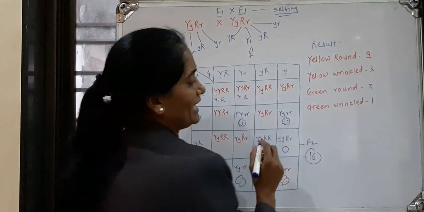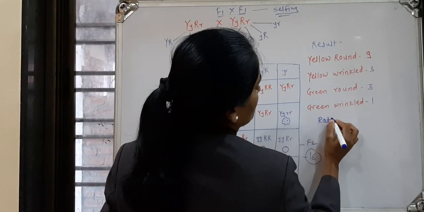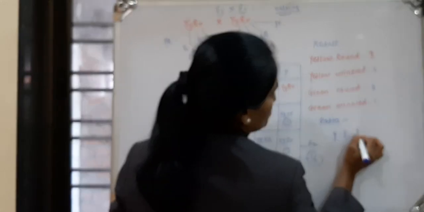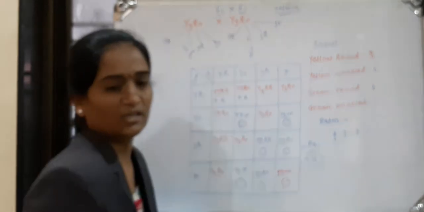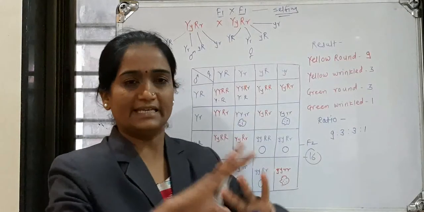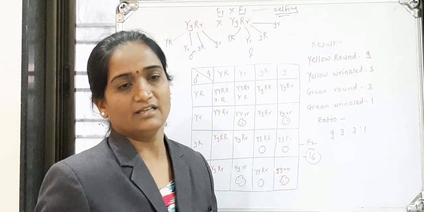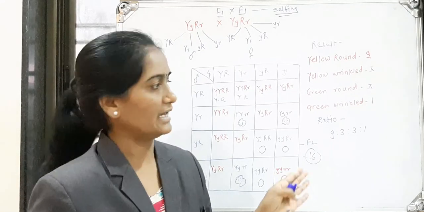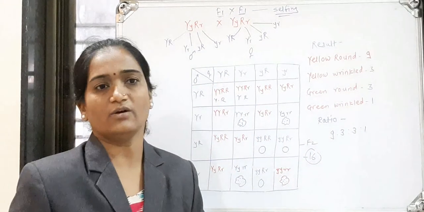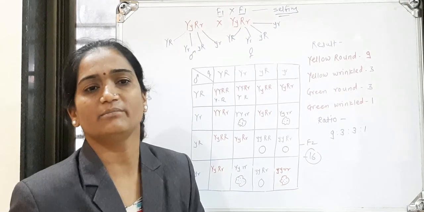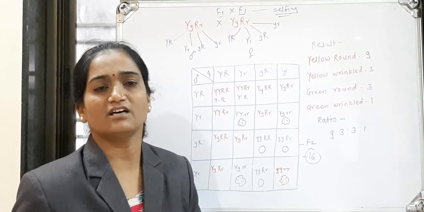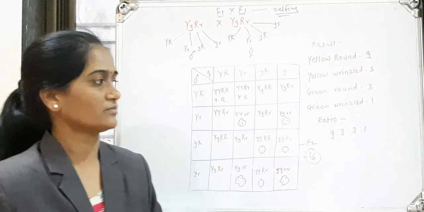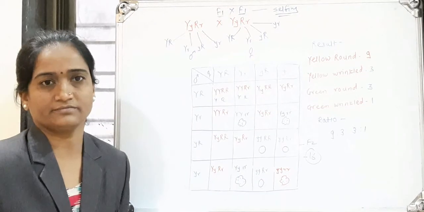Means we have obtained the ratio. What is the ratio? The ratio is 9 to 3 to 3 to 1. Means the total 16 individuals get distributed independently. Their assortment does not depend on each other. And the third law we have decided. We have read this statement of the law: each character assorts independently during gamete formation. You note all these. Thank you.